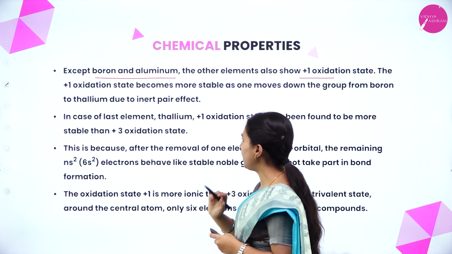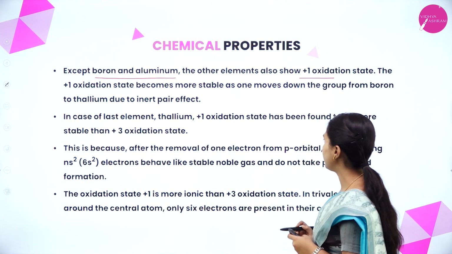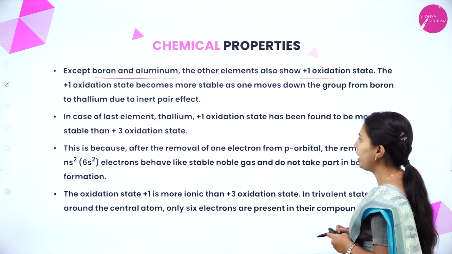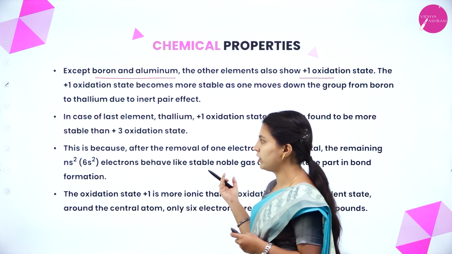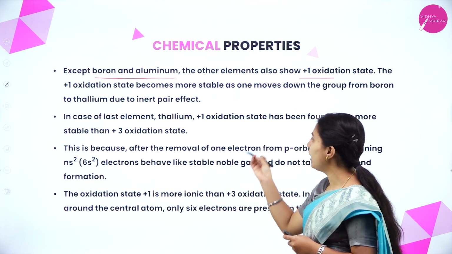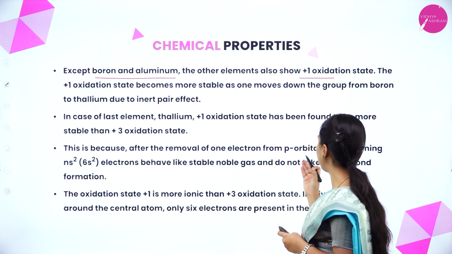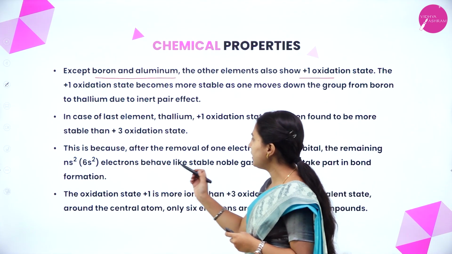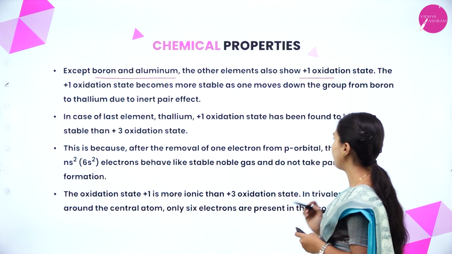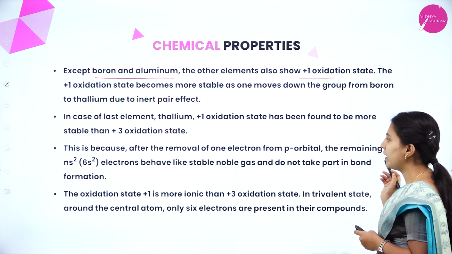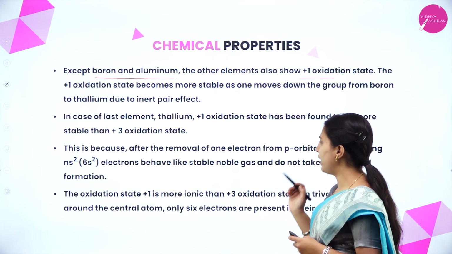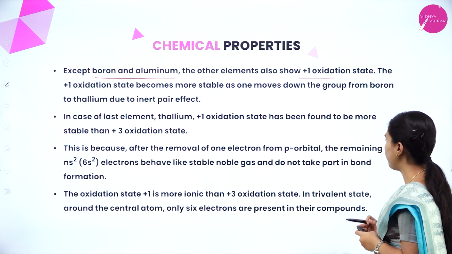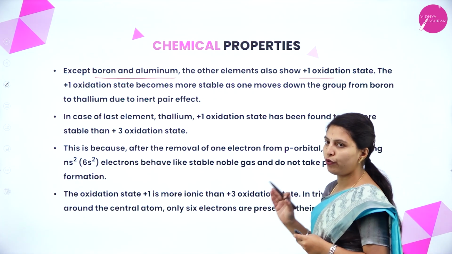In case of the last element thallium, the +1 oxidation state has been found to be more stable than the +3 oxidation state. This is because after the removal of one electron from the p orbital, the remaining s electrons behave like a stable noble gas configuration and do not take part in bond formation.